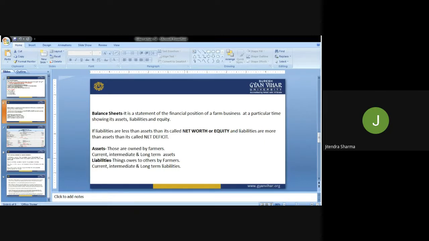If we go through the balance sheets of four to five years, we can get an idea of how they are working as far as finance is concerned.